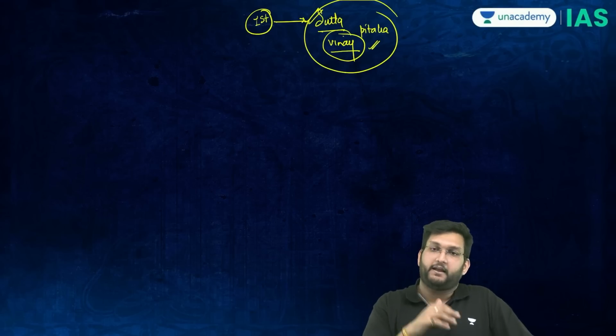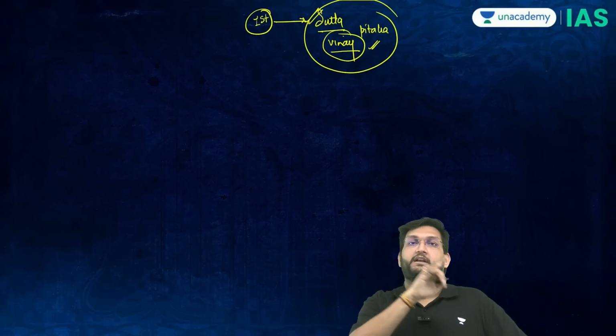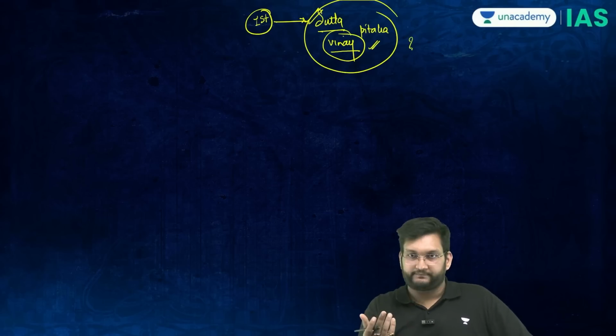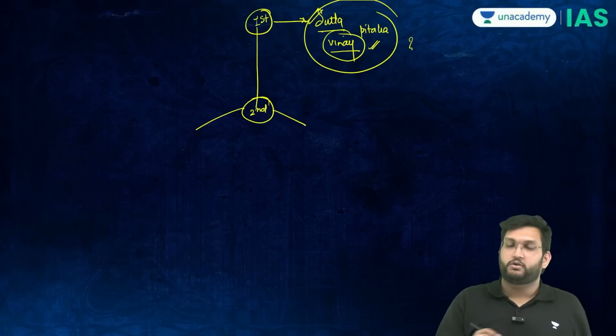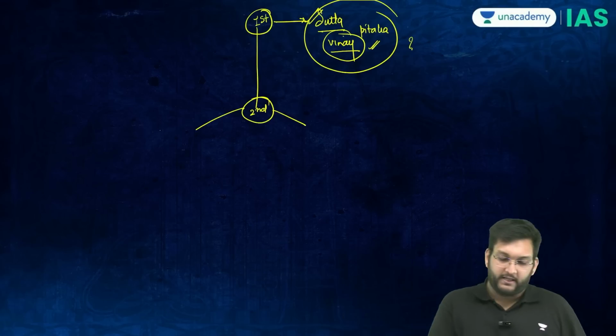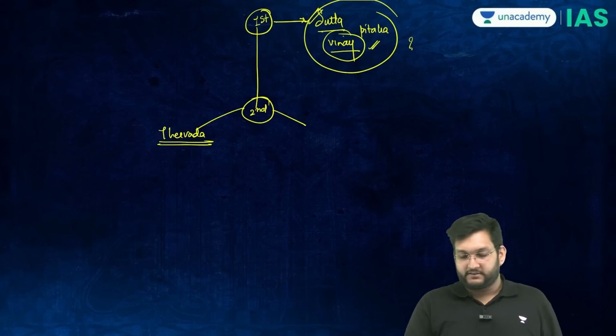Now, Vinay established that. However, in the 100 years between the first and the second Buddhist council, questions will be raised: is Vinay Pitak too difficult? And this is where, when the second Buddhist council meets, two different strands will develop within the Sangha. One is called the Theravada or Theravadin, and the second is called the Mahasangika.